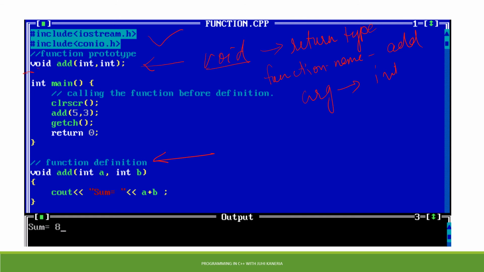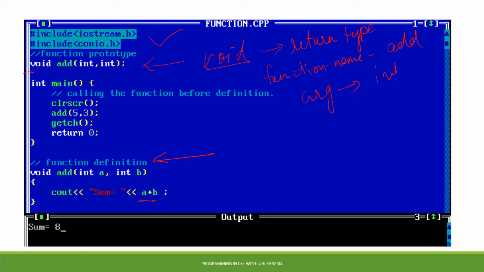Now in the definition, what I am doing is I am writing void add, that means the return type and function name, and in the parameter list I am passing integer a and integer b. So whatever parameters are passed while calling the function, those two parameters will be added in the function. A plus b will be done, and then the sum will be printed. In the cout I am directly writing sum is equal to, and then the arithmetic operation a plus b is performed, and that particular value is printed over here.